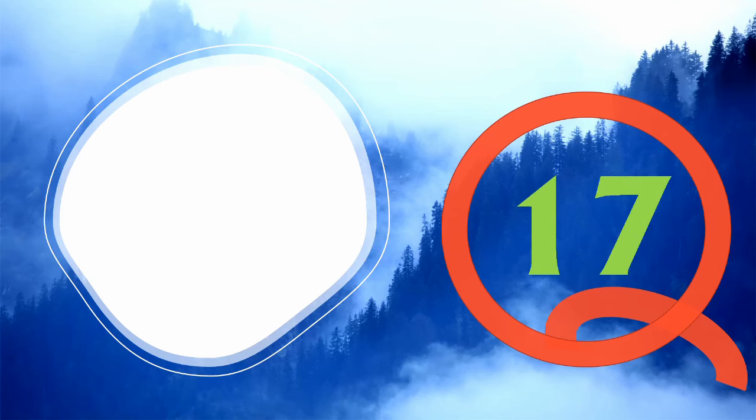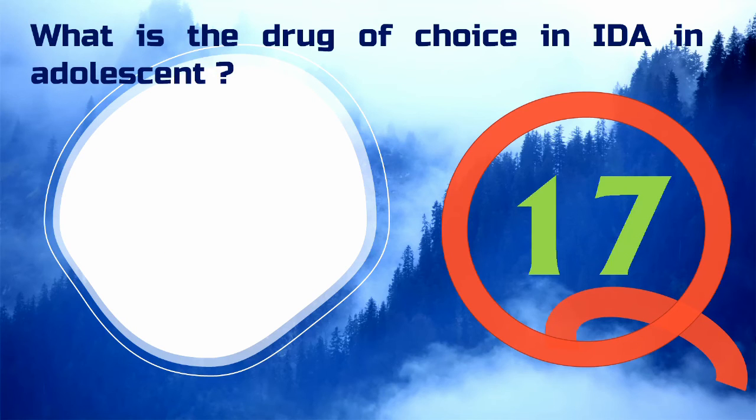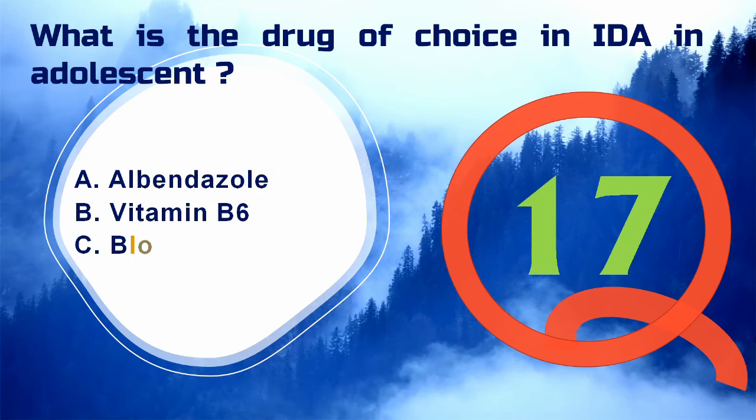What is the drug of choice for iron deficiency anemia in adolescents? Option A, albendazole, option B, vitamin B6, and option C, blood transfusion. Iron deficiency is the most common nutritional deficiency worldwide and an important public health problem, especially in developing countries. Worm infestation is again a major cause of poor absorption of nutrients. So adding anthelminthics is the drug of choice, and the answer is option A. Now, let's move towards the next question.